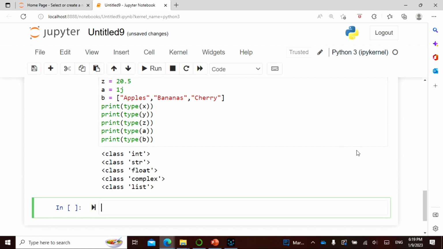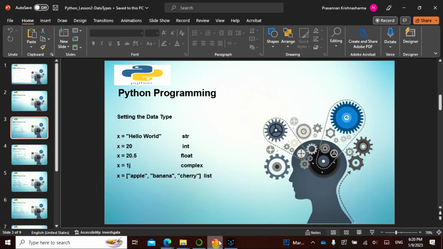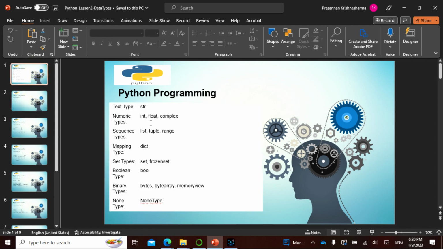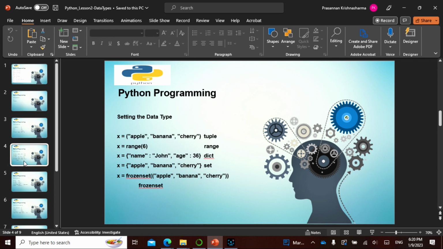See here: integer, string, float, complex, list. So this is the list, and if you see here, we also said list, tuple and range. So if you put square brackets, it is the list, and where the list is used and where the tuple is used, we will cover that. Still, let's take this.